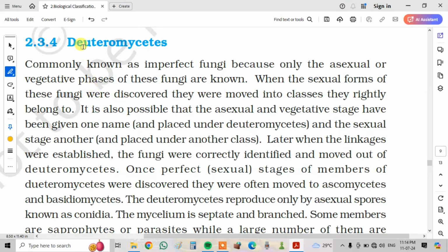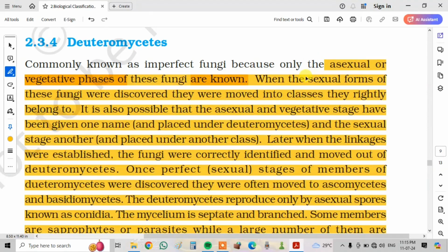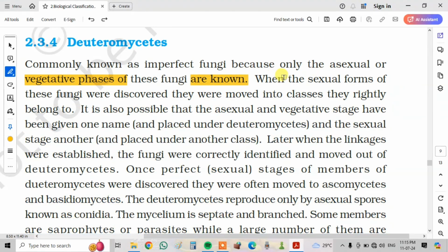Next, Deuteromycetes, commonly known as imperfect fungi because only the asexual or vegetative phases of these fungi are known. When the sexual forms of these fungi are discovered, they are moved into the classes they rightly belong to.